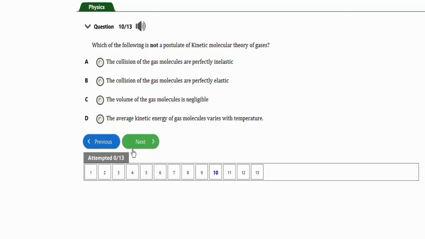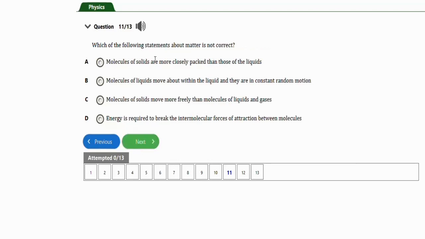So let's go to the next repeated question, which is this one. It says, which of the following statements about matter is not correct? Molecules of solids are more closely packed than those of liquids. Molecules of liquids move about within the liquid and they are in a constant random motion. Molecules of solids move more freely than molecules of liquid and gases. So the correct option to this question is option C. This one is not correct. Molecules of solids move more freely than molecules of liquids and gases. So that's the correct option.